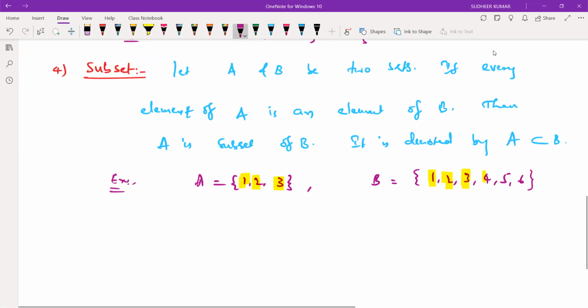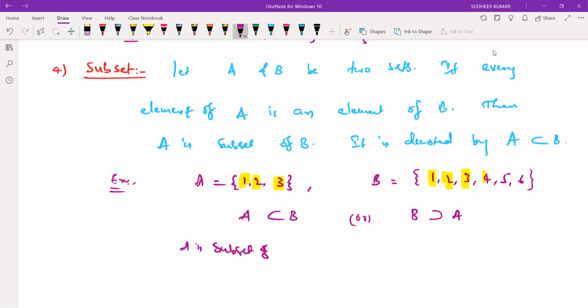So it is denoted by, now here A is subset of B, isn't it? Yes, sir. We'll call this as B is superset of A. Here it is A is subset of B, or B is superset of A.